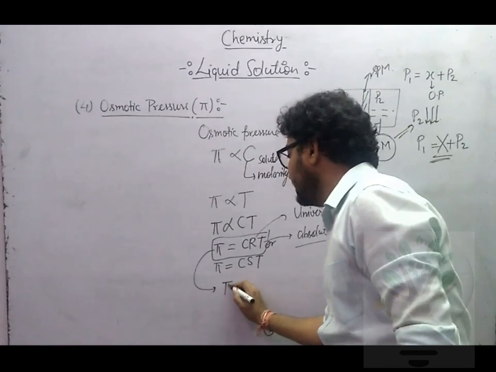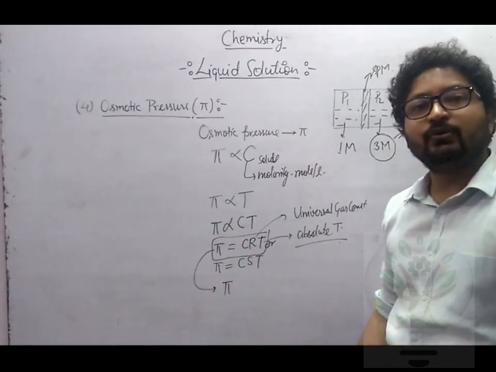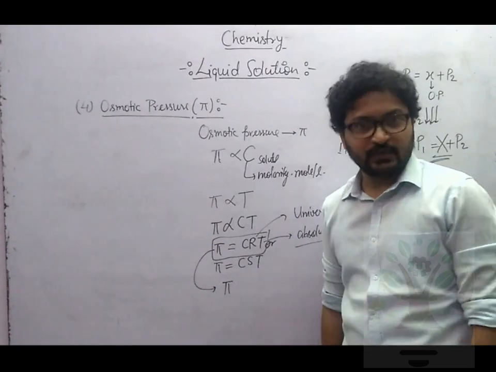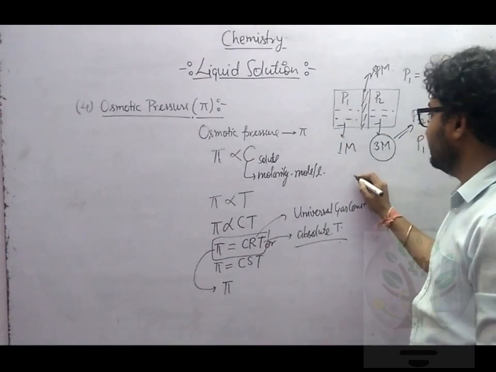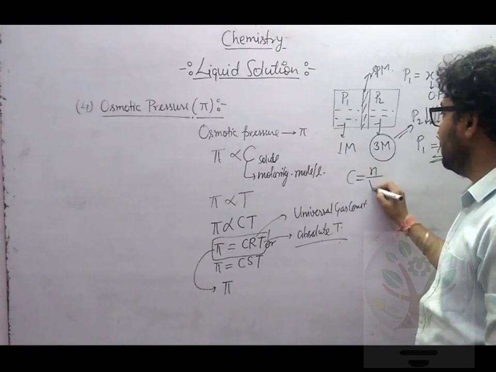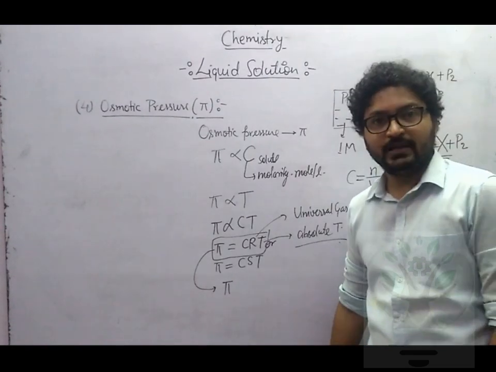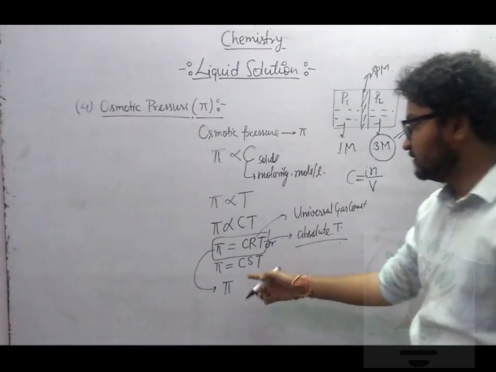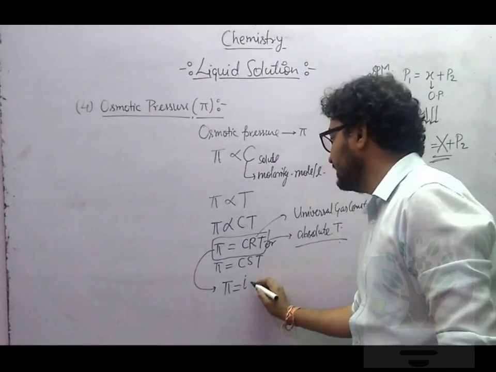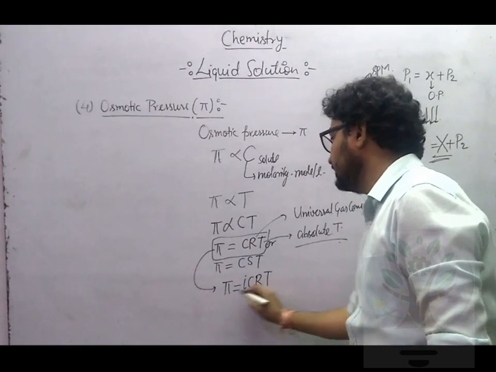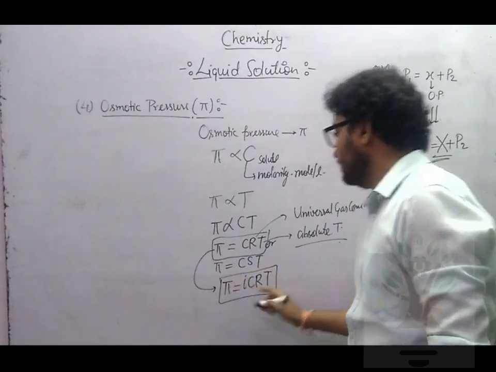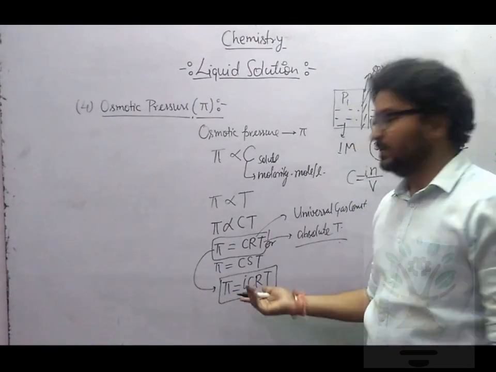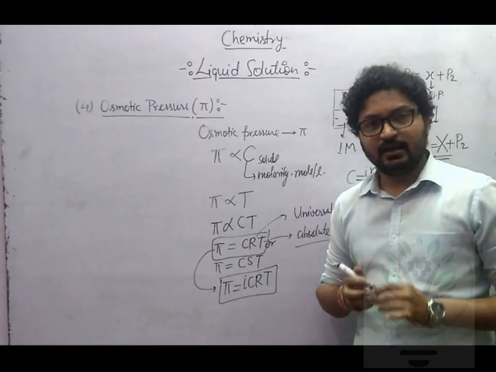Now, if I say the solute is getting dissociated or associated, I don't know. So I hope you understand the formula of C. C formula is n upon V, moles of solute upon volume in liter. So I will not write n here, I will write i. This formula will again be modified and written as iCRT. This is the formula which we will use in numericals. So calculation of pi will be simple: pi equals iCRT.